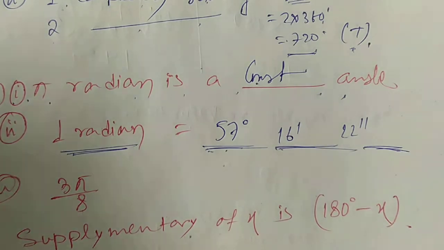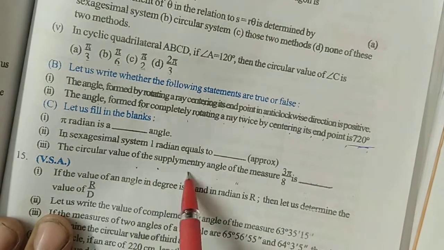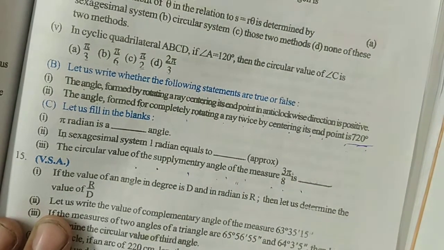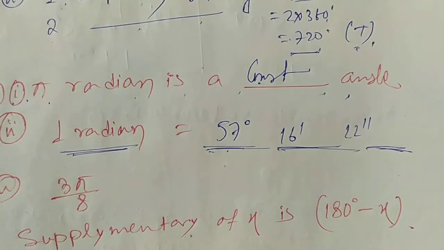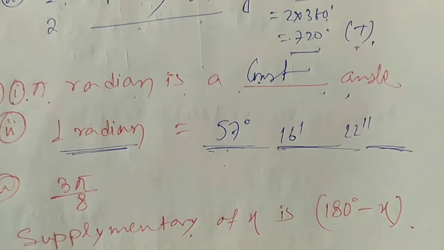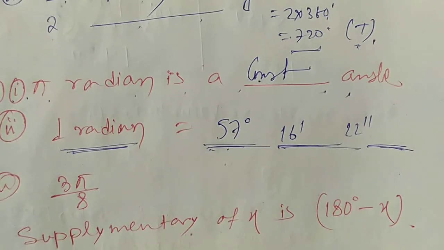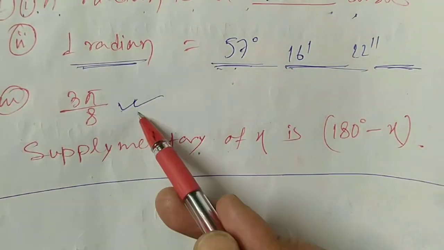Now question number 3 from C. Question number 3: the circular value of the supplementary angle of the measure 3 pi by 8 is. What is the definition of supplementary angle? If the sum of two angles is 180 degree, then one angle is called the supplementary of the other angle. So here one angle is this. Find the supplementary angle of this angle.